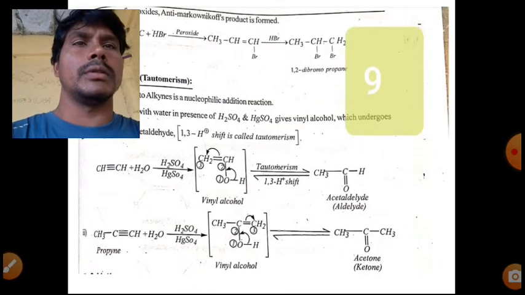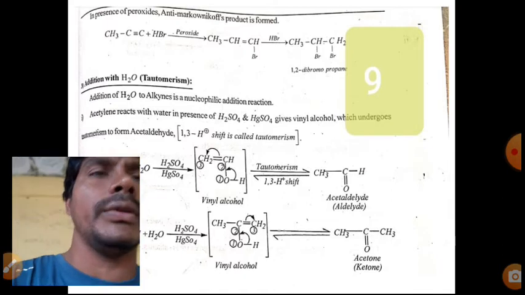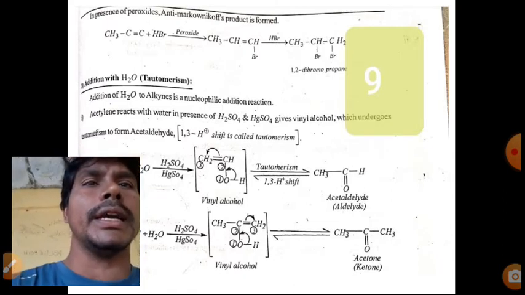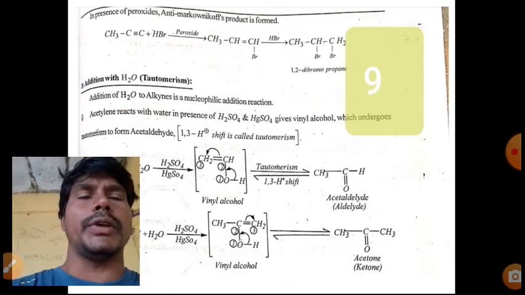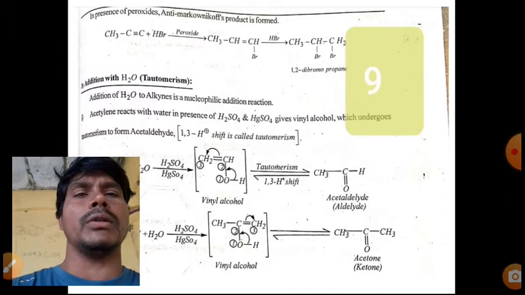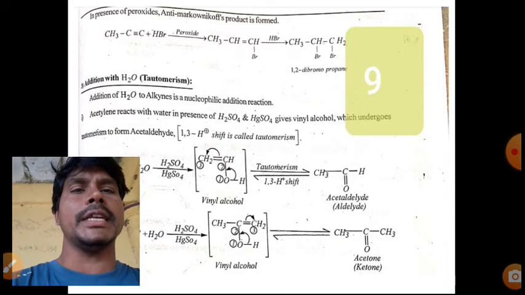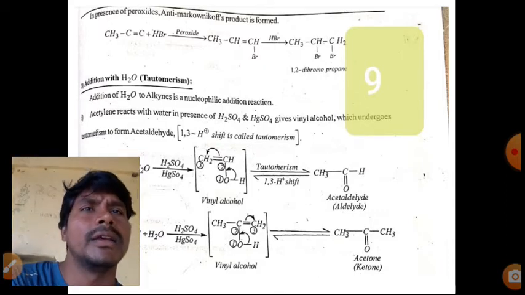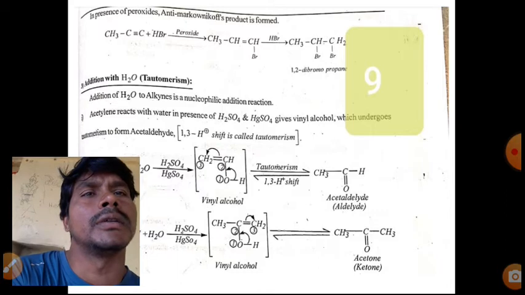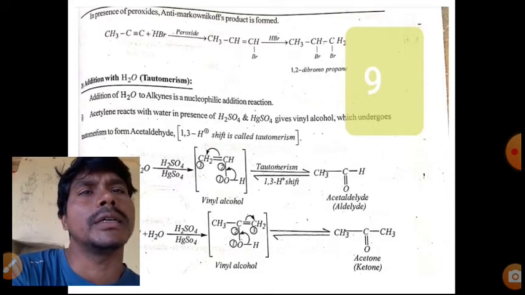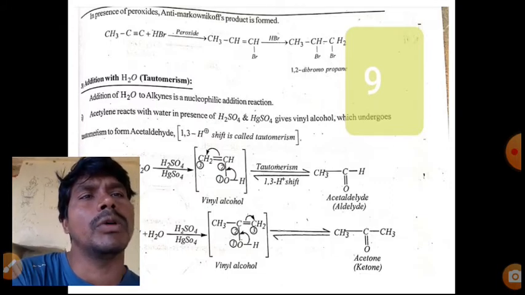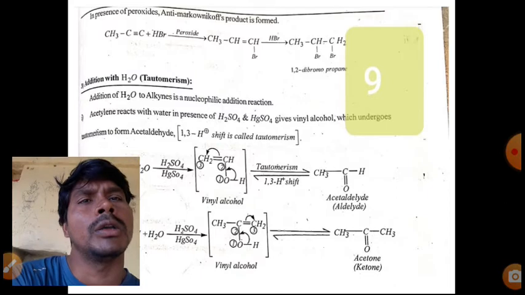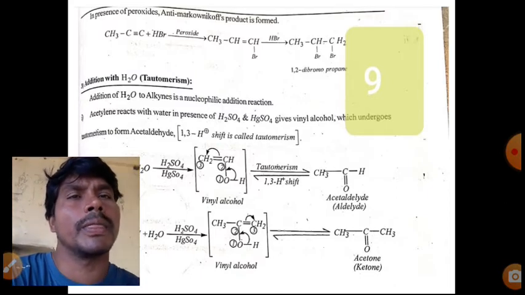Next one, if you use peroxide, the pattern changes and we get the anti-Markovnikov product. Without peroxide, Markovnikov's law applies, but in the presence of peroxide we follow the peroxide mechanism or radical mechanism. So here the bromine attacks the carbon with the higher number of hydrogens. So 1,2-dibromopropane we get. This is the HBr reaction.